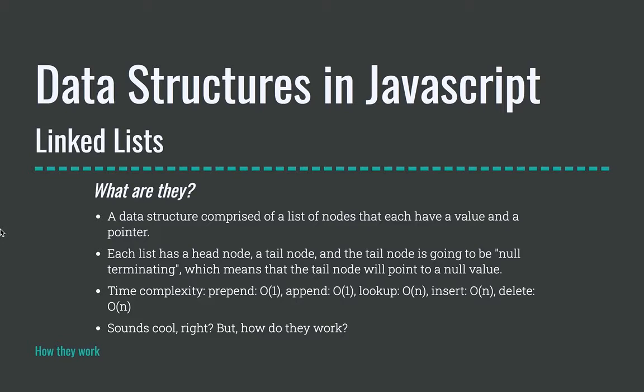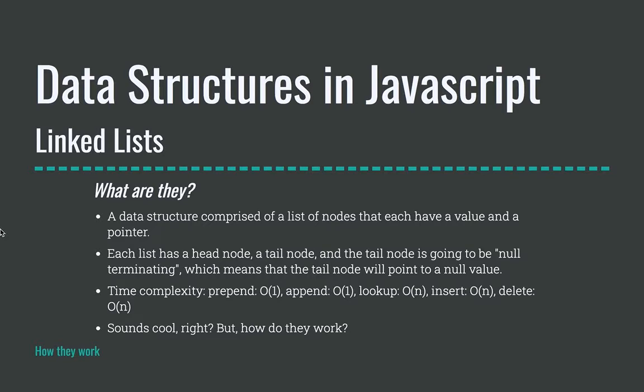Okay, so what are they? Linked lists are a data structure comprised of a list of nodes that each have a value and a pointer. The value would be the data that you want to store. So if I wanted to store pretty much anything, numbers, strings, whatever you want, the node has that. The node also has a property on it called next, which points to the next node in the linked list. That's why it's called a linked list, because they all have pointers pointing to the next node.